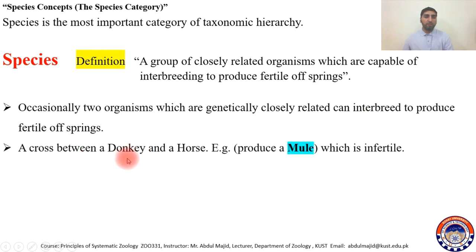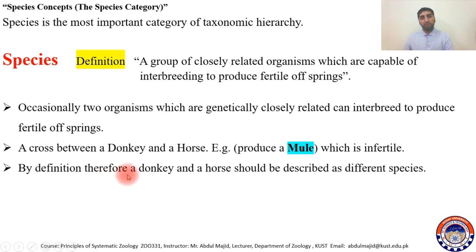A cross between a donkey and a horse, for example, will produce a mule which is infertile. Here we are talking about rare cases. Sometimes it happens, but not always. If we cross the Equus asinus, the donkey, with the Equus caballus, the horse, it will produce a mule which is actually infertile. It will be a hybrid of both.